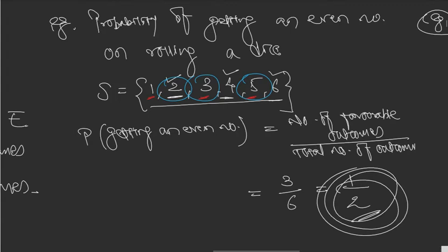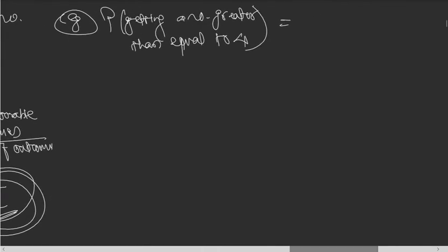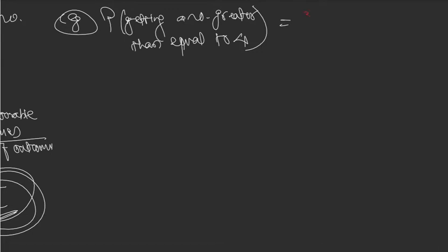See, 4 will work, right? 4 will work because 4 is greater than equal to 4. 5 will work, 6 will work. So how many favorable outcomes are there? 3. So probability of getting a number greater than equal to 4 will be 3 upon how many total numbers are there? 6. So 3 by 6 is again 1 by 2. It's not that you will always get 1 by 2. You will get different answers for different kinds of questions. But I'm just giving you some idea about how the questions can be asked and how to solve them.